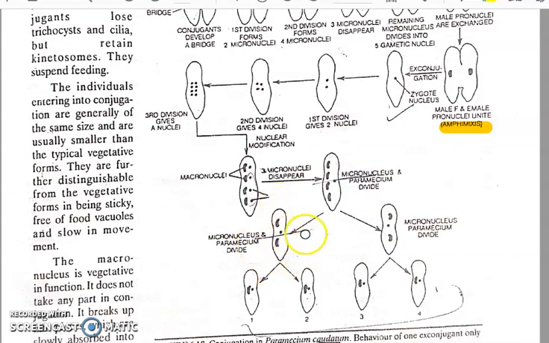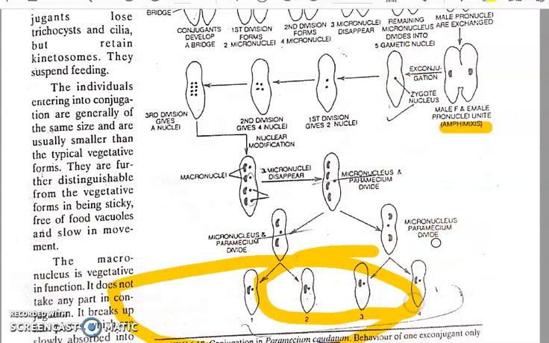Again it is going to divide transversely, and the micronucleus is also going to divide. So each daughter Paramecium is going to receive one macro and one micro. From one ex-conjugate we got 4 daughter Paramecium, and from 2 ex-conjugates we will get 8.